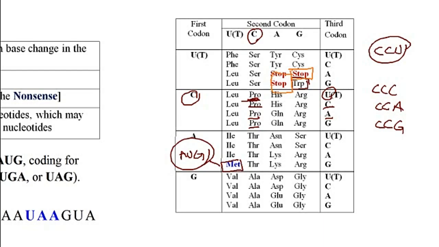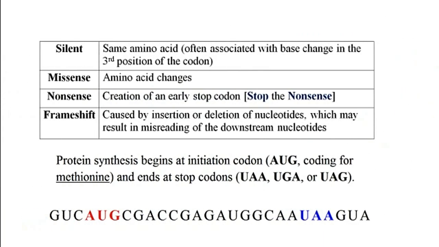And then the final point on this table is that the UGA, UAA, and UAG are all coding for the stop codon. So now let's go back to the table here. Protein synthesis starts at the initiation codon AUG, which codes for methionine, and then stop codons include UAA, UGA, and UAG. So for instance, in this mRNA, that's where the translation starts at the level of AUG, and then it will keep on reading every 3 nucleotides until it reaches the stop codon, which is UAA.